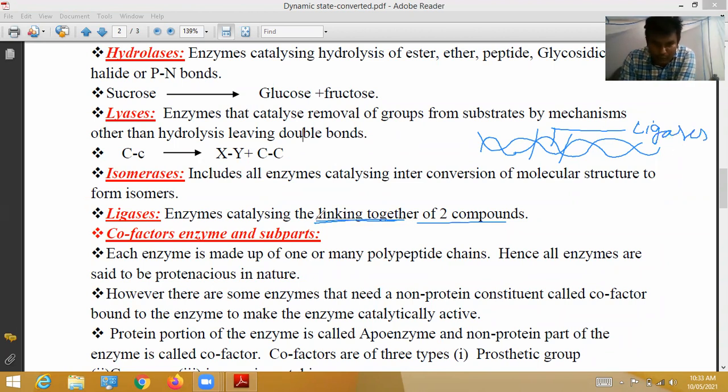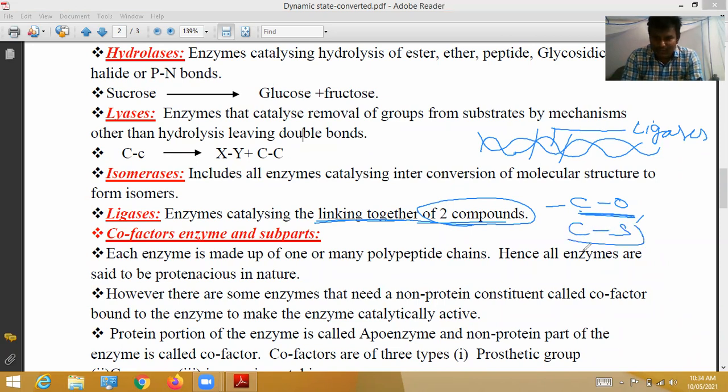See here, linking together of two compounds. Whenever any DNA in our body is accidentally cut, the ligase enzyme is immediately released. That ligase enzyme binds the two compounds together. That is called the ligase enzyme. So these enzymes catalyze the linking together of two compounds, for example, enzymes which catalyze the joining of C and O. These two are combined together by the ligase enzyme.